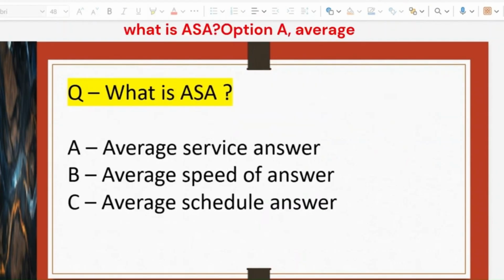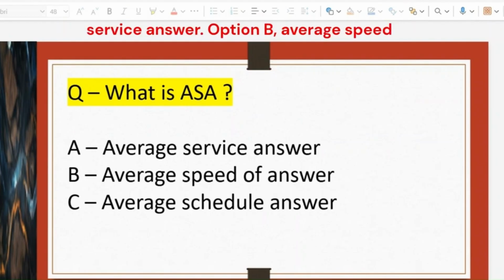Next question we have, what is ASA? Option A, average service answer. Option B, average speed of answer. Option C, average schedule answer.